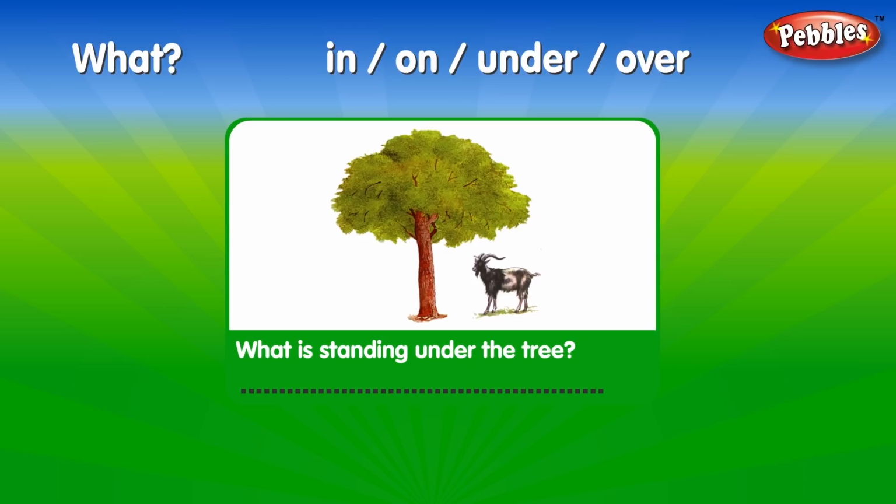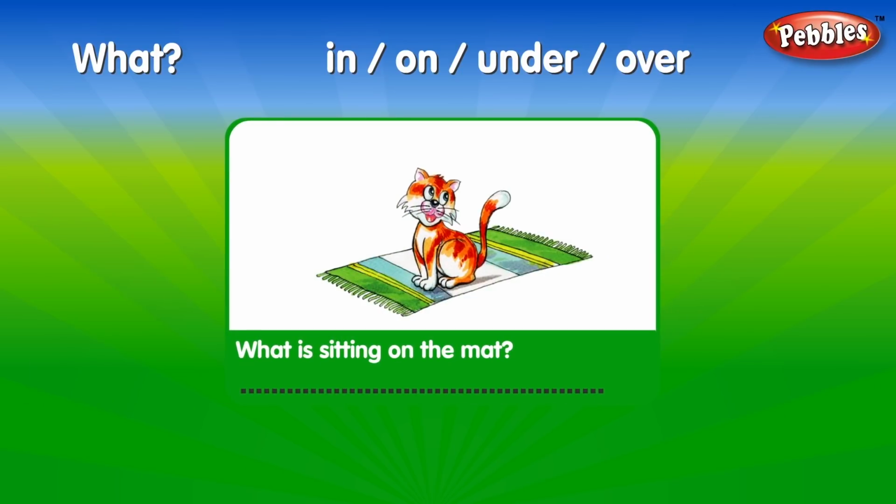What is standing under the tree? Goat is standing under the tree. What is sitting on the mat? Cat is sitting on the mat.